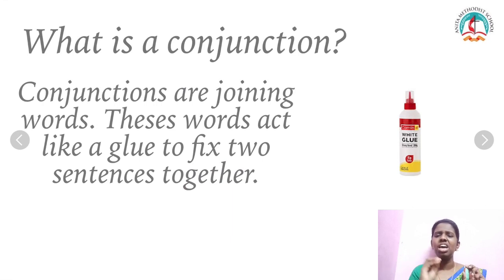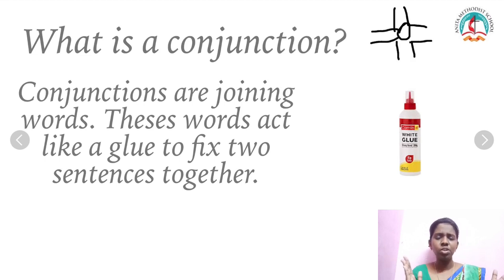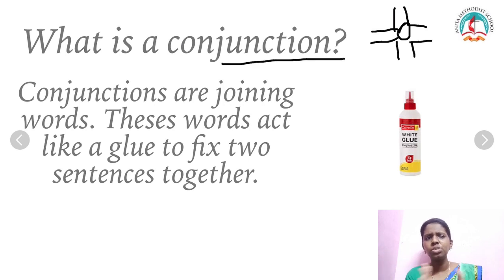Conjunctions are like a glue, like a junction. Just to remember it easily, we say conjunction. The word junction says that it is a meeting point. In the same way, conjunction means it is a joining word. So this should be in your mind: conjunctions are joining words. This is very simple.